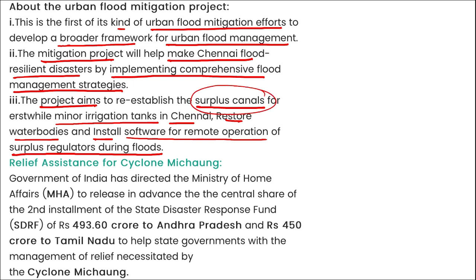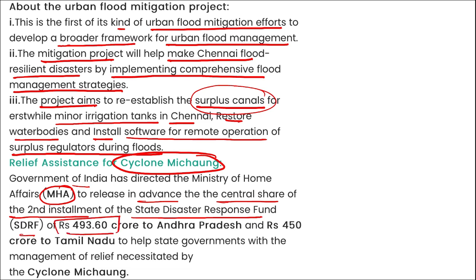canals. Then if we talk about this cyclone Michaung, we have seen this is the name given to this cyclone by Myanmar, and Government of India has directed the Ministry of Home Affairs to release in advance the central share of the second installment of the State Disaster Response Fund, 493.6 crore rupees to Andhra Pradesh and 450 crore rupees to Tamil Nadu, to help the state governments with the management of the relief necessitated during this cyclone Michaung.